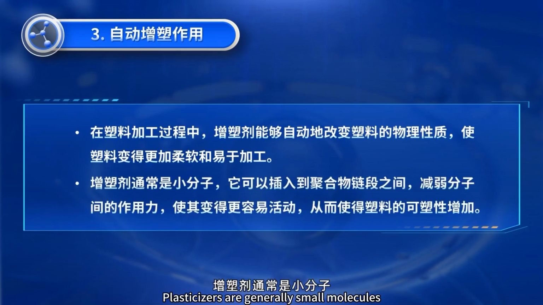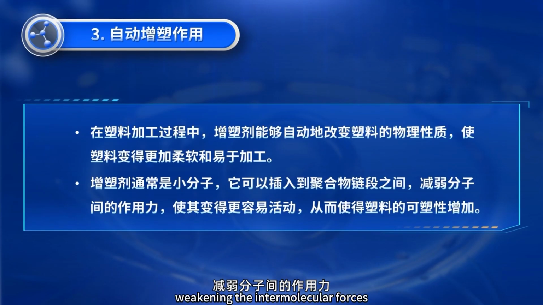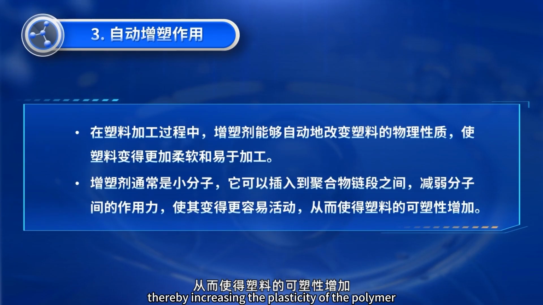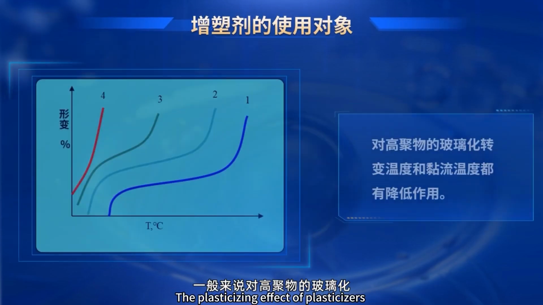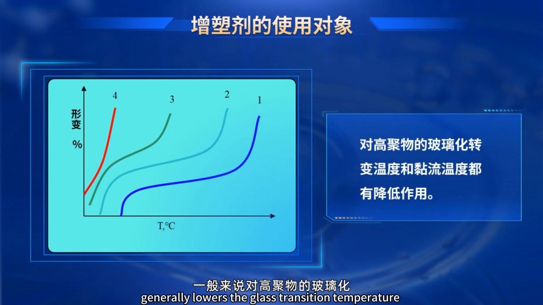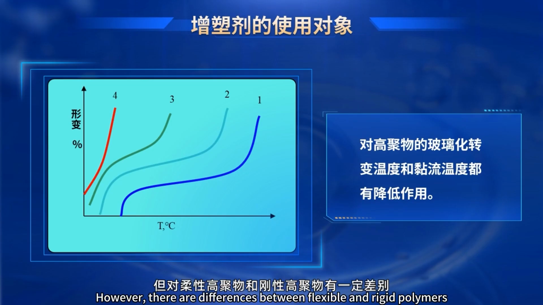Plasticizers are generally small molecules. They can insert between polymer chain segments, weakening the intermolecular forces. This makes the chains move more easily, thereby increasing the plasticity of the polymer. The plasticizing effect of plasticizers generally lowers the glass transition temperature and viscous flow temperature of polymers. However, there are differences between flexible and rigid polymers.